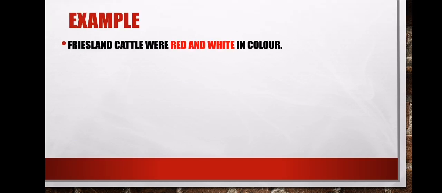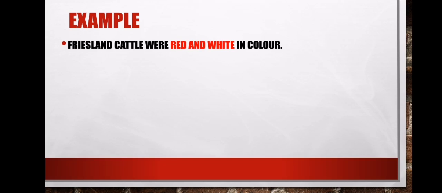Let me give you this example. We have this example, people. What are we saying in this example? We are saying a Friesland Kerkli were red and white in color. Follow the argument for you to understand the definition or to understand the pattern of inheritance.